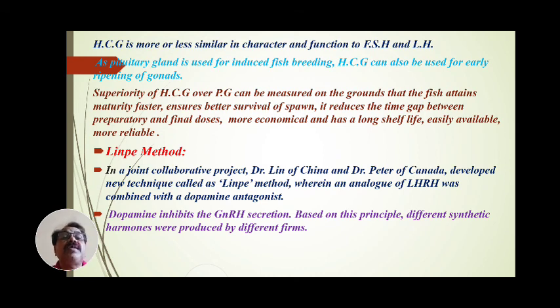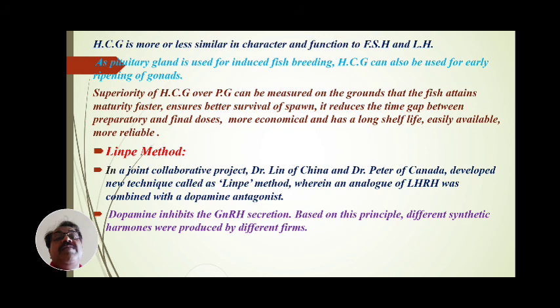It is more economical, has a long shelf life, and is easily available and more reliable. That's why human chorionic gonadotropin is the best alternative to pituitary gland extract, which is used for induced breeding in hypophysation.